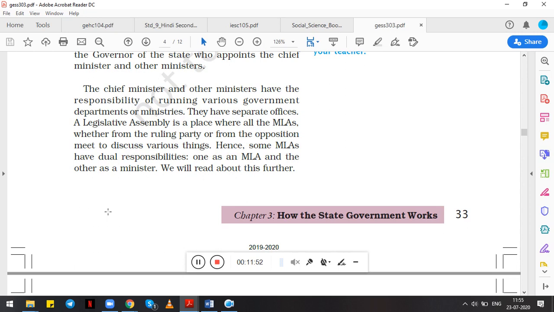But they all meet at the legislative assembly. Not only ruling party ministers but also the opposition party, they all meet and discuss various things. They ask questions to each other, and hence we can say that some MLAs have dual responsibility. One is the MLA and another is a minister.